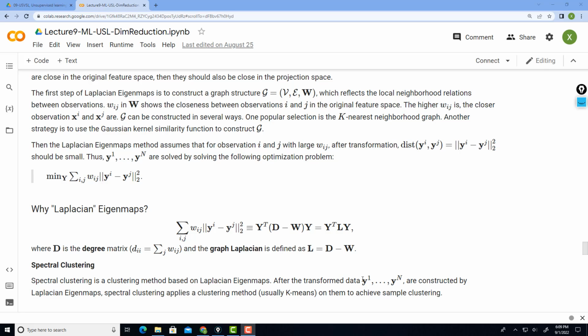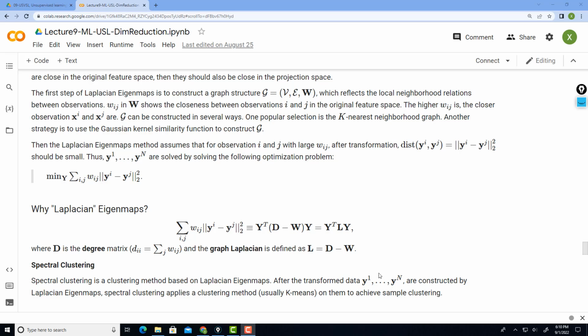In fact, this Laplacian eigenmap dimension reduction algorithm is also related to one of the clustering algorithms, which is known as the spectral clustering algorithm. Essentially, after you derive the reduced representations, you can apply k-means clustering on those representations to achieve the clustering. This is why the eigenvectors of the graph Laplacian matrix serve as a spectral representation for graph relationships.